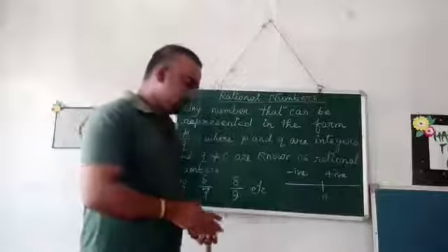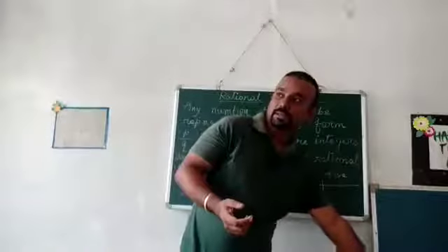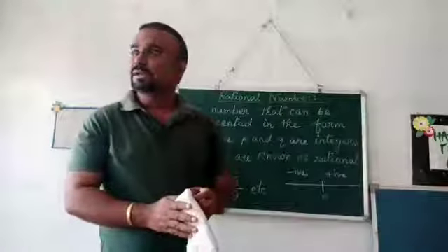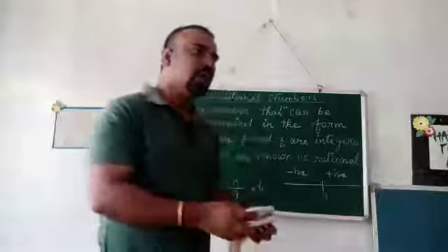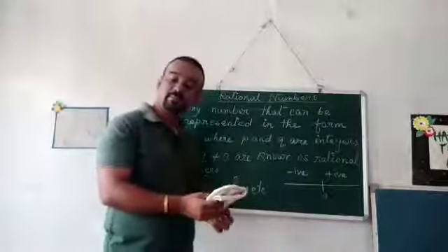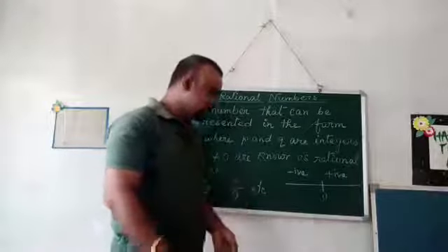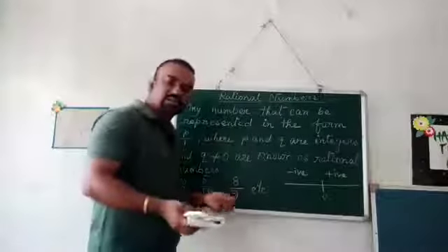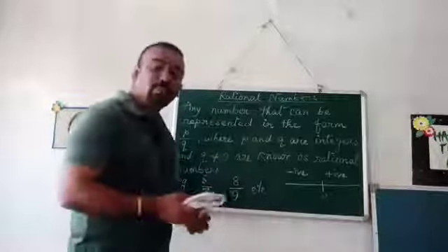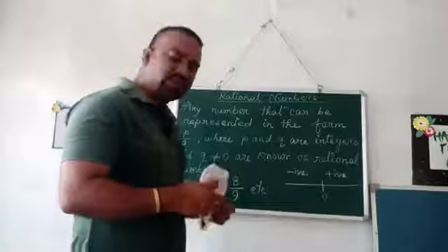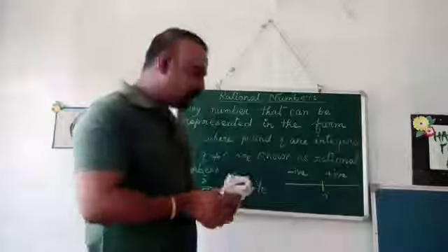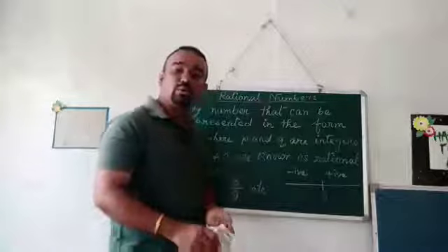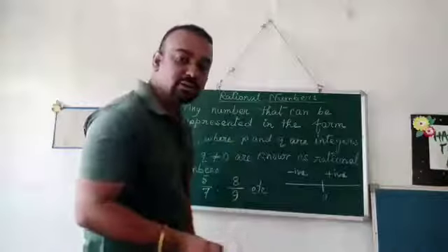Okay. So after discussing the rational number, the next thing that comes to our mind is that in a number system, there are some properties of numbers. Now let us have a discussion about the properties of rational numbers. There are many properties. The first property of rational numbers is the closure property. So let us have a discussion on the closure property now.